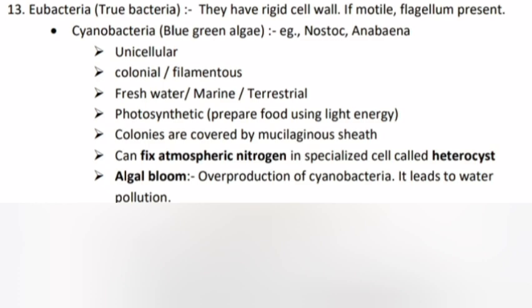13. Eubacteria or true bacteria. They have rigid cell wall, if motile, flagellum present. Cyanobacteria, blue-green algae. Example: Nostoc and Anabaena. Unicellular, colonial or filamentous. Freshwater or marine or terrestrial. Photosynthetic, prepare food using light energy. Colonies are covered by mucilaginous sheath, can fix atmospheric nitrogen in specialized cell called heterocyst. Algal bloom, overproduction of cyanobacteria, leads to water pollution.